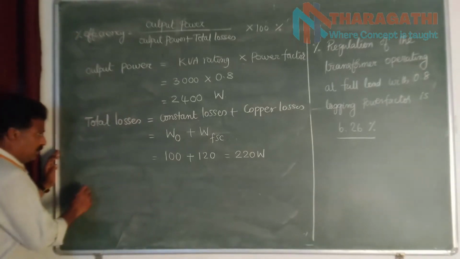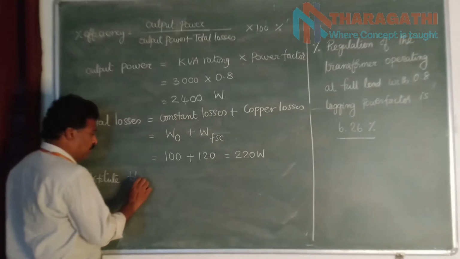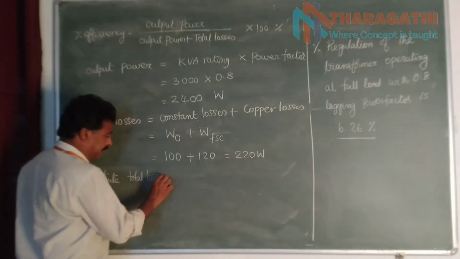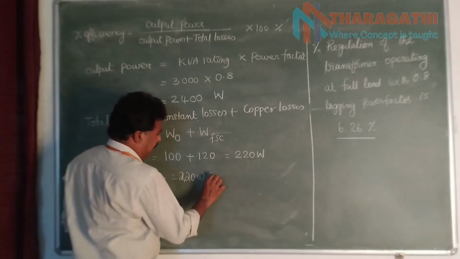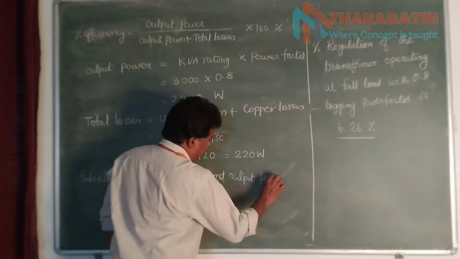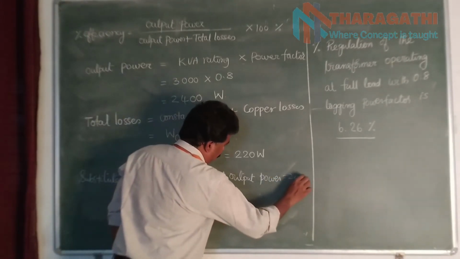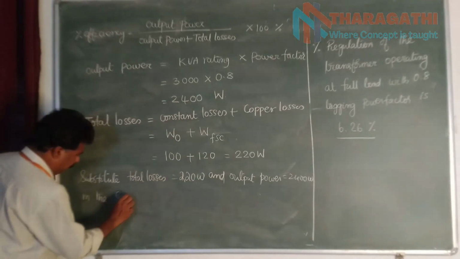Now, substitute total losses is equal to 220 watts and output power is equal to 2400 watts in the expression for efficiency.